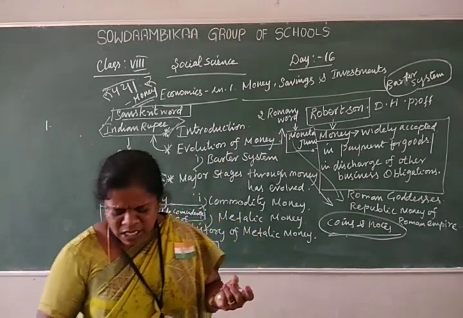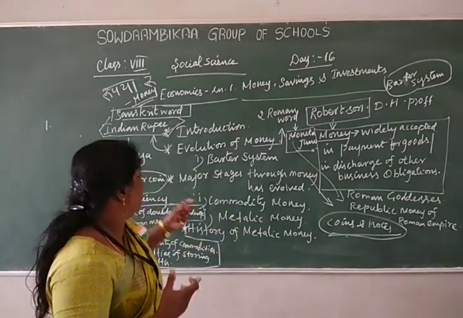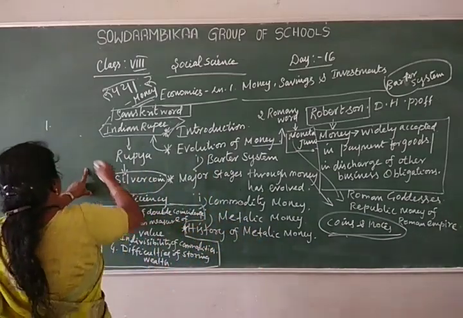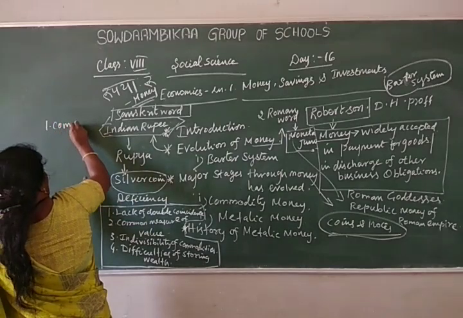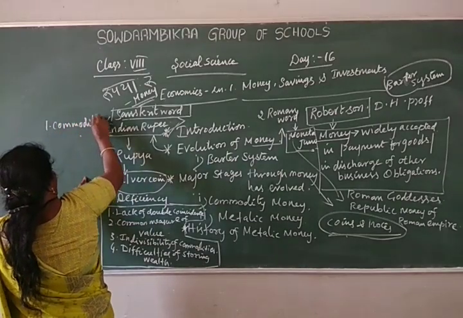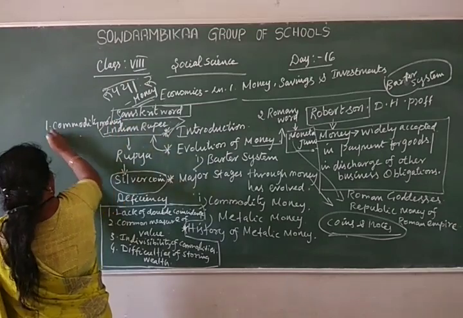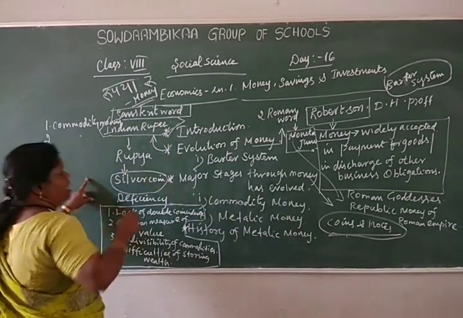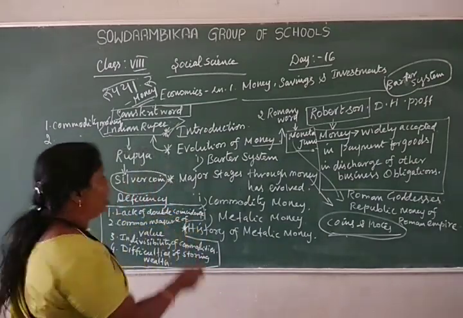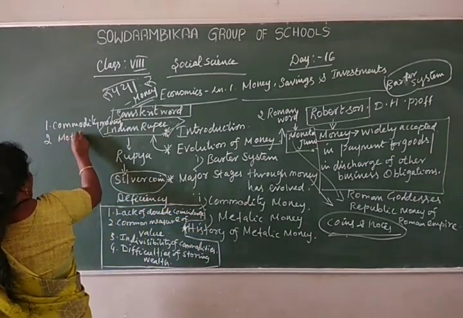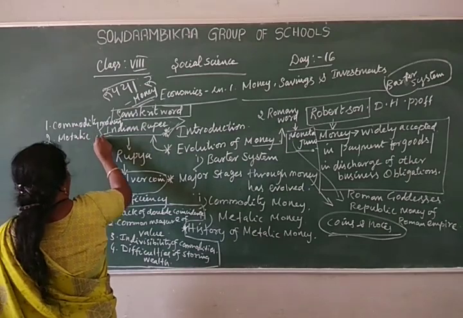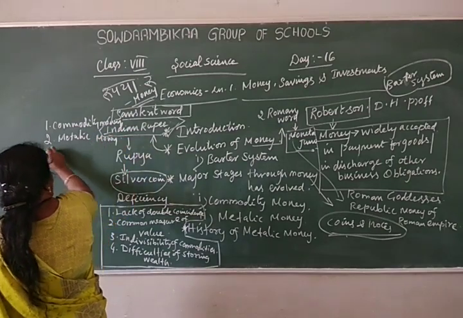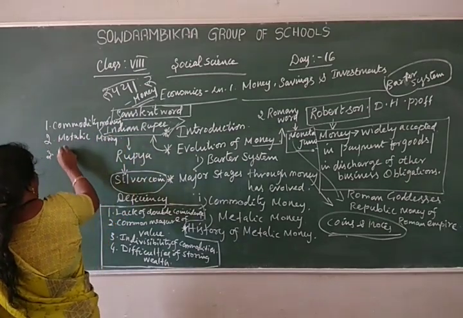They used some major stages. They followed some stages. First is commodity money. Second, they used metallic money. They used different types of metallic money. Afterwards they changed and used paper money.